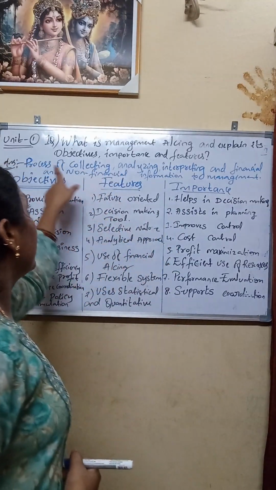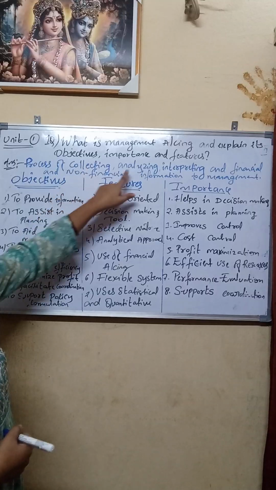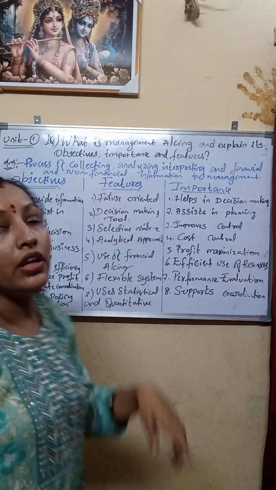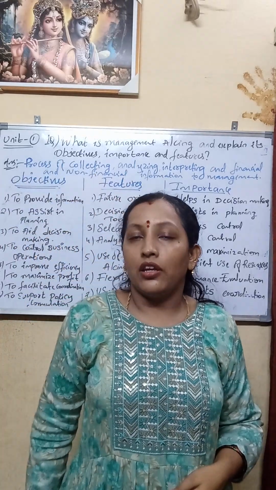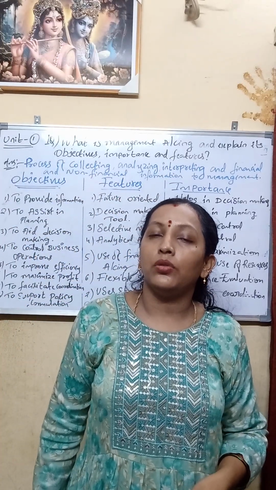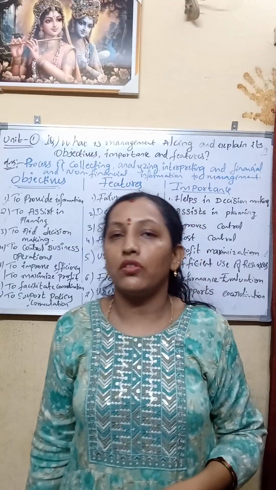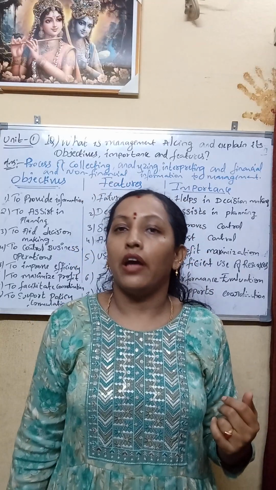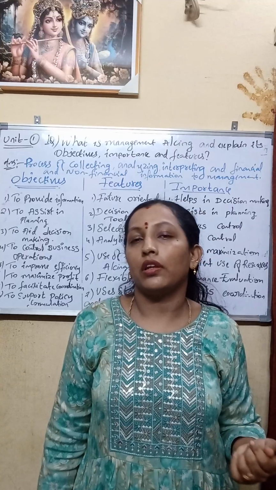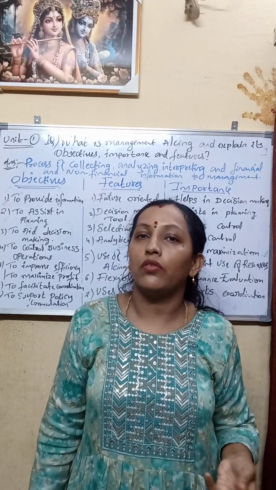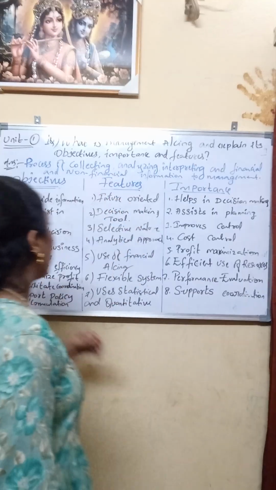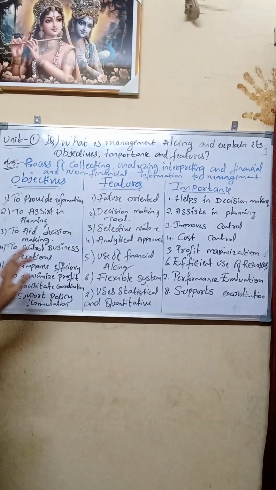Here, we collect the information related to the financial and non-financial activities done by the organization. To whom are all these reports given? To the management. Now let's discuss the objectives of management accounting.